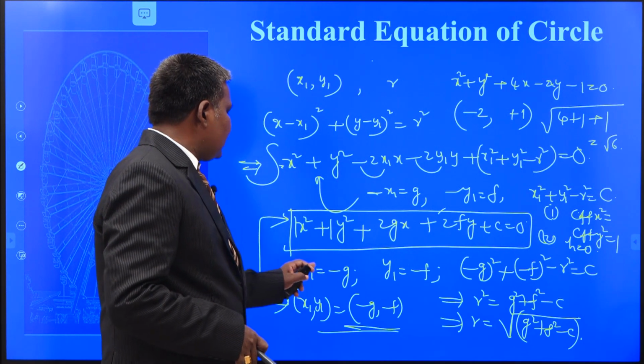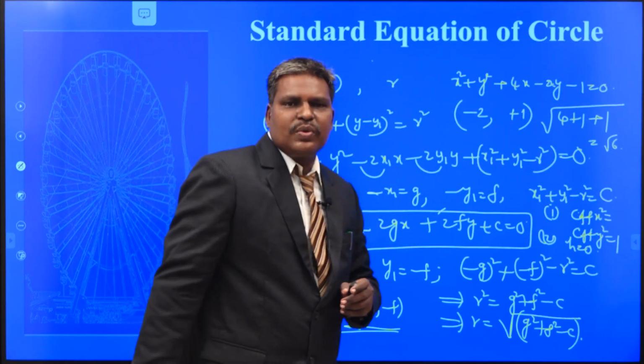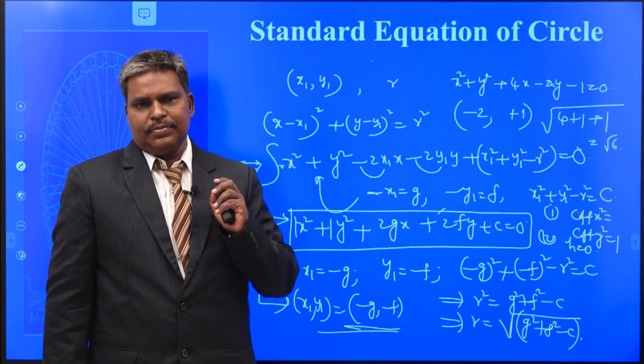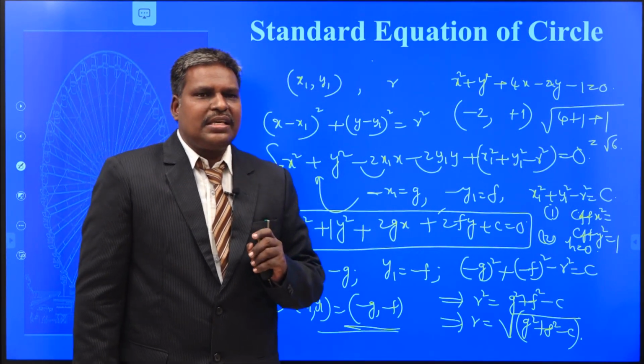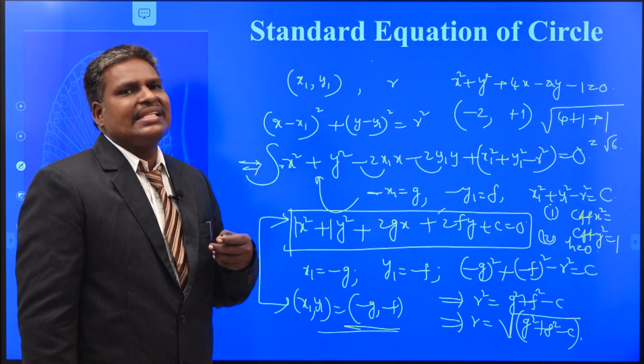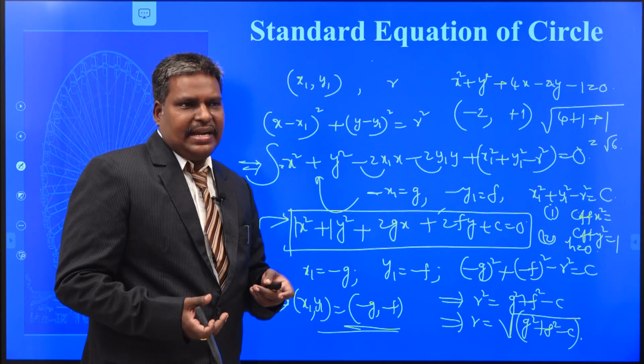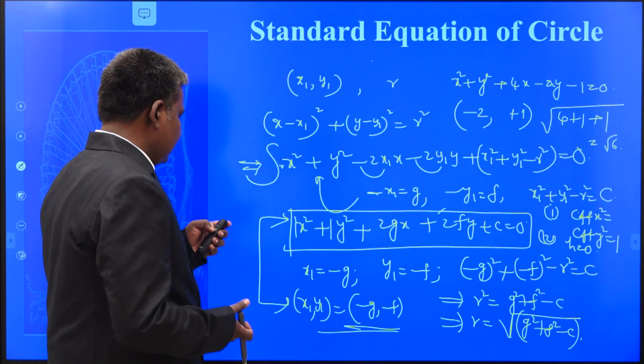What is the center here? Minus g comma minus f. And what is the radius here? Root of g square plus f square minus c. Understand? Now let us see how to obtain the equation of the circle from the general second degree equation, and how to write its center and radius. That is the next thing.